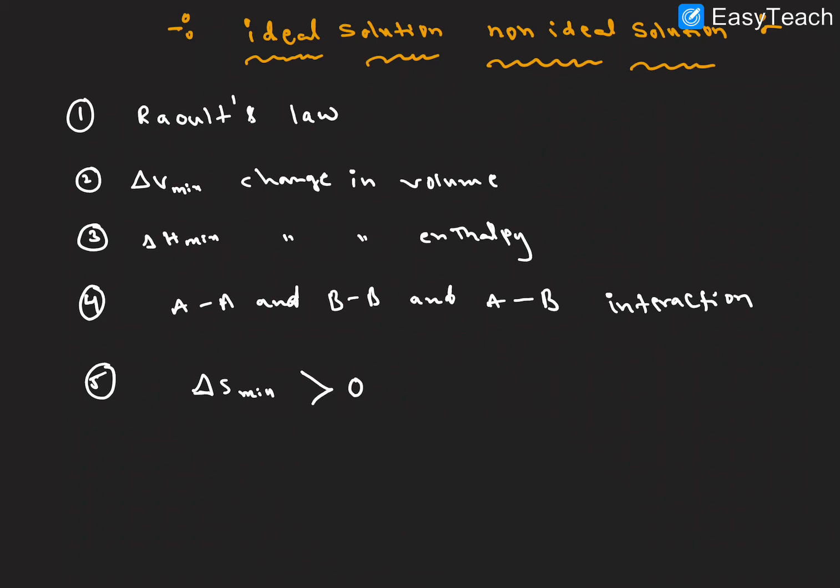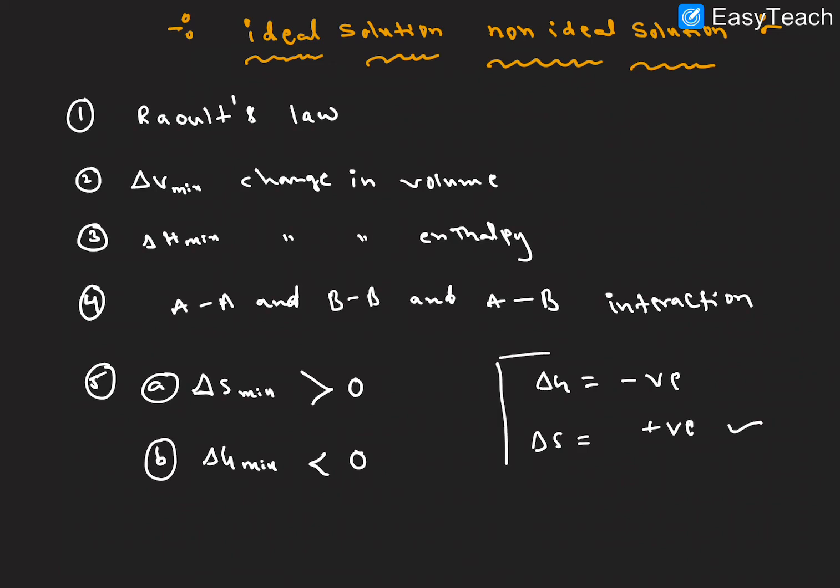So here this is the first one, A condition, and here B condition is change in Gibbs free energy. Here, change in Gibbs free energy, delta G mixing, is less than 0. Less than 0 means there is spontaneity. Delta G is negative, that is spontaneous. Delta S is positive, this is spontaneous. Randomness is more, right? I hope it is clear. We are studying this in thermodynamics, but both the solutions here are spontaneous.